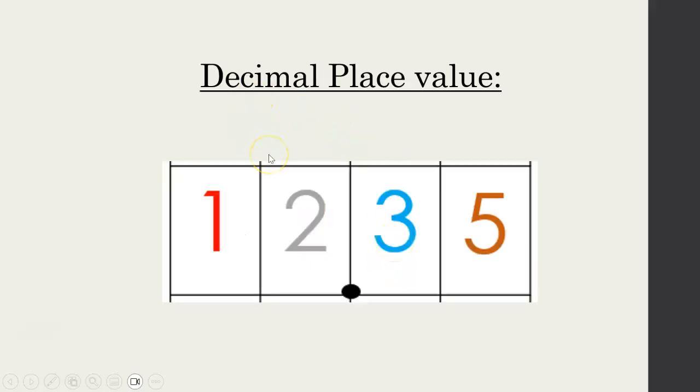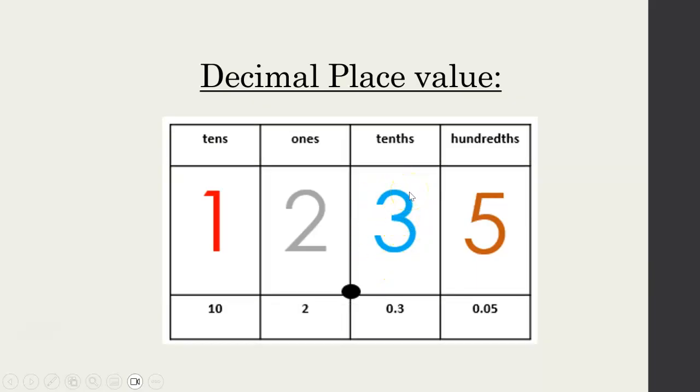Now, a bit more common is decimal place value. Bear in mind, this is not a natural number. Natural numbers are only positive whole numbers. This is not a whole number. So what about the place value with the decimal point? Well, we have 12, so that's your 10 and your ones. Then 0.35. Now, what does the 3 represent? Well, the 3 represents your tenths. The 0.3 represents your tenths.